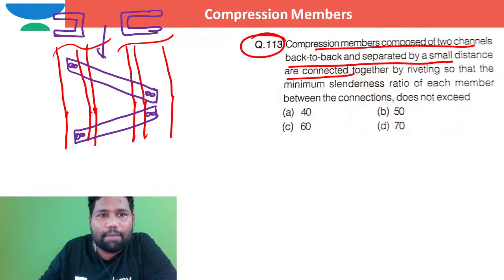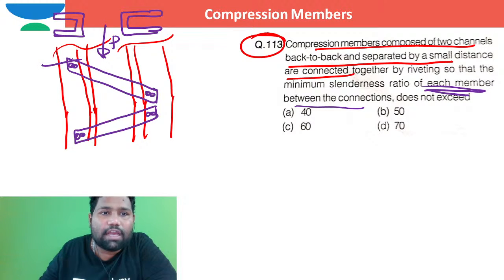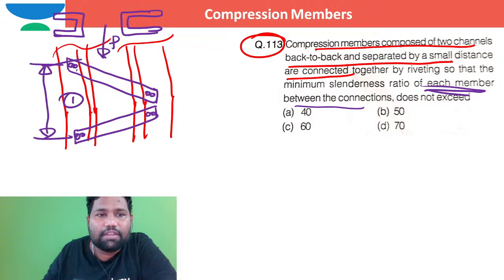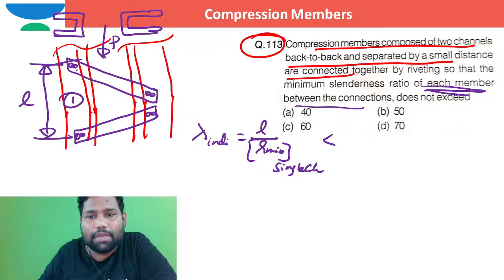Now, as this is under compression, this is Pu. So what is the minimum slenderness ratio of each member between the connections? This is one connection and this is the other connection. The slenderness ratio lambda of this individual element between these two connections, lambda of individual, which I can take as L by r minimum of a single channel section, should be less than or equal to 0.7 times lambda of the built-up column.